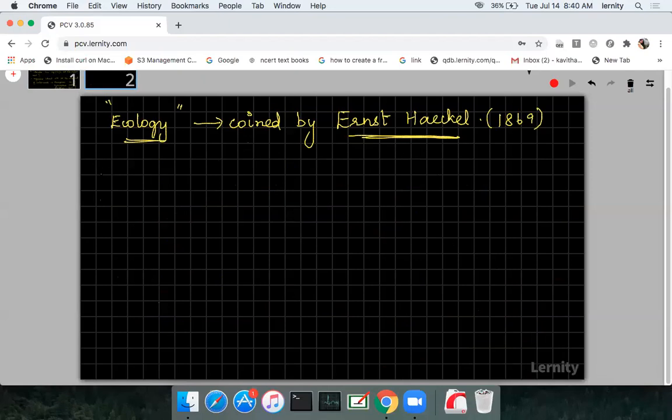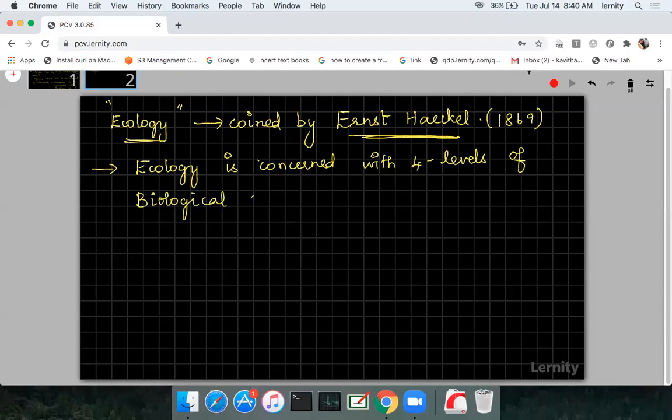Fine. Now, please listen. Now we are going to the exact chapter, that is a unit, organism and population. So let me relate how this chapter is related with ecology. Ecology is concerned with 4 levels of biological organization. This can be asked in your 2-mark question for your board: what are the 4 levels of biological organization that is concerned in ecology?